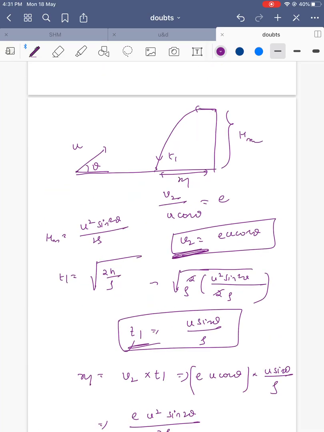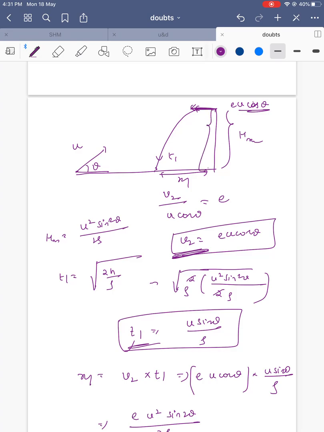Let's revise this part again. The ball comes with u cos theta as the velocity, and after striking the vertical wall it comes back with e u cos theta.